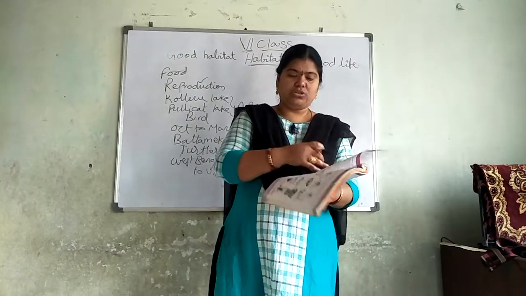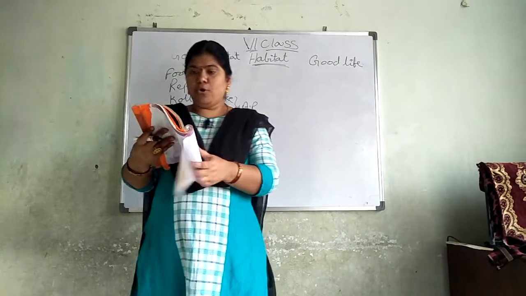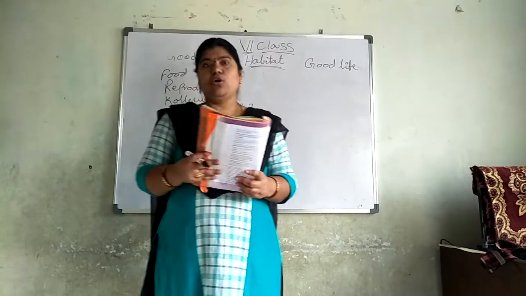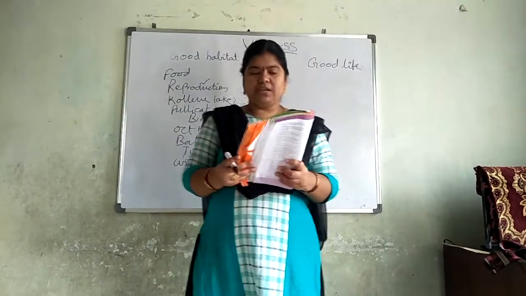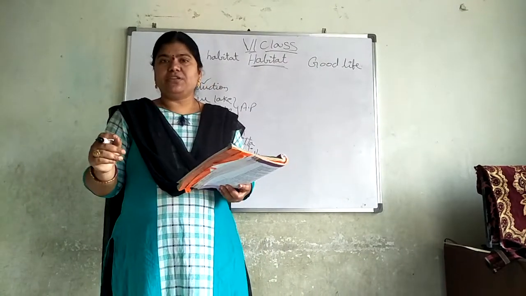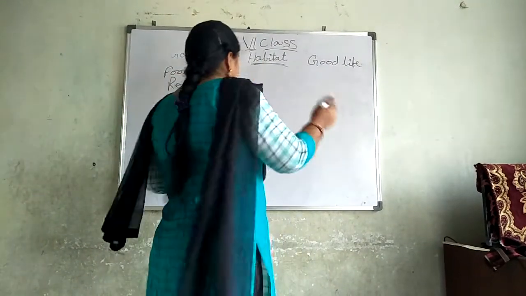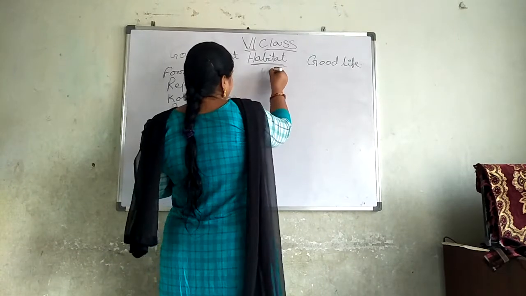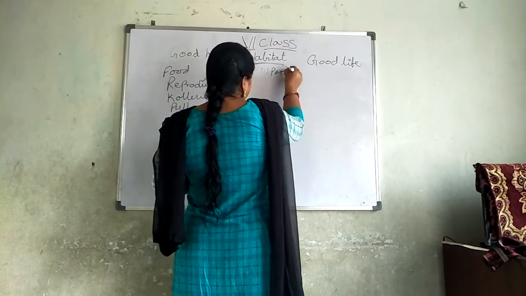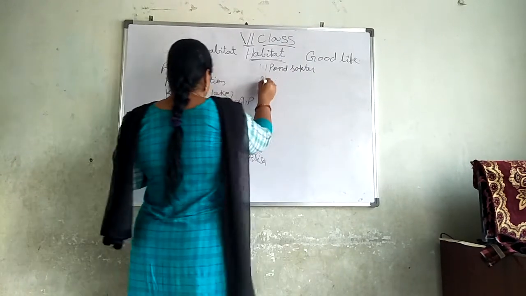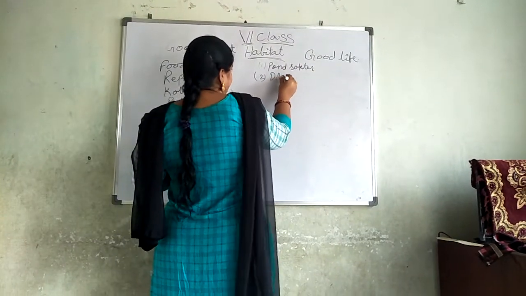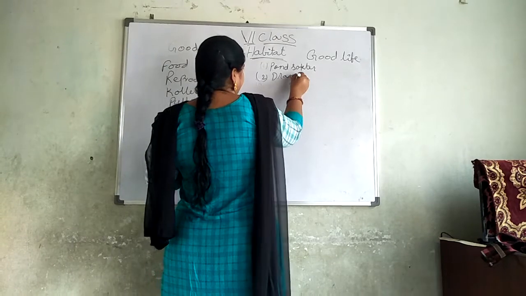Next, open page number 63. There are some pictures given. I am going to give the names of those pictures, and you please write them. The first one is pond skater.